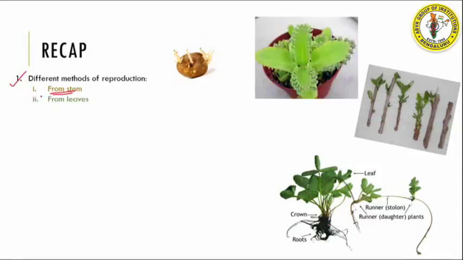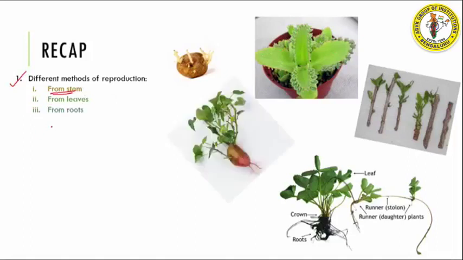Then we spoke about reproduction from leaves, where we saw bryophyllum plant as an example. Then we spoke about reproduction from roots. What is this plant? This is nothing but sweet potato. We saw how sweet potato grows from its roots. Then we spoke about how reproduction from seeds is achieved, right?